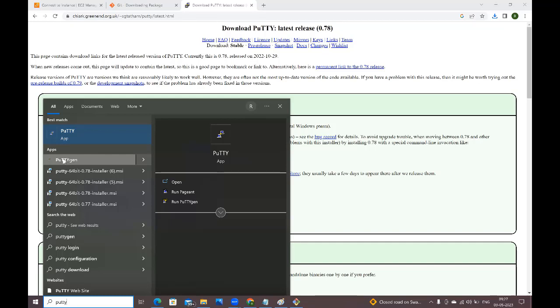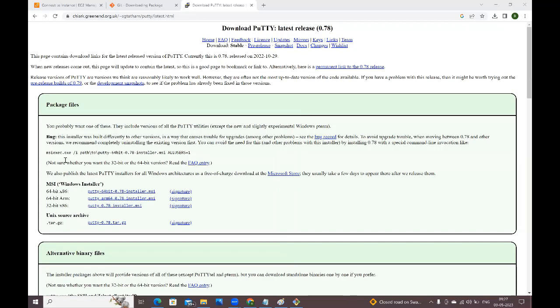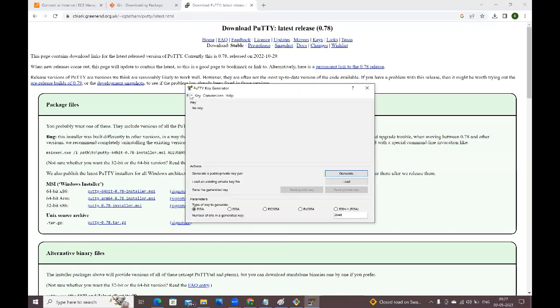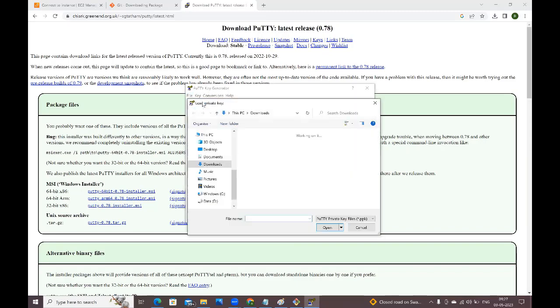If you want to generate the .ppk file, first you need to go to the PuTTYgen application. Click on this PuTTYgen. Now go to File, Load private key. In our system, the .pem file is the private key. That private key is available in the downloads folder. Click on this. Where do we have that? In the downloads folder, guys.